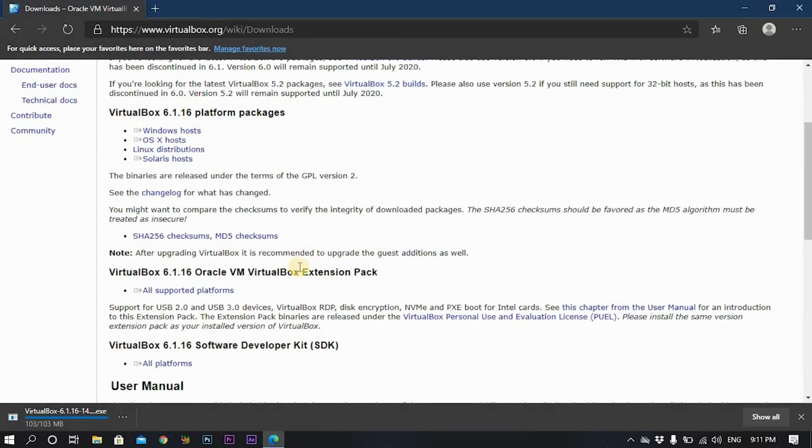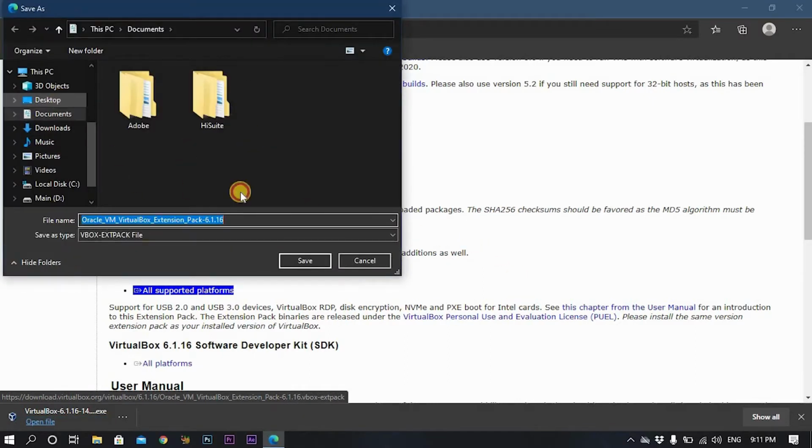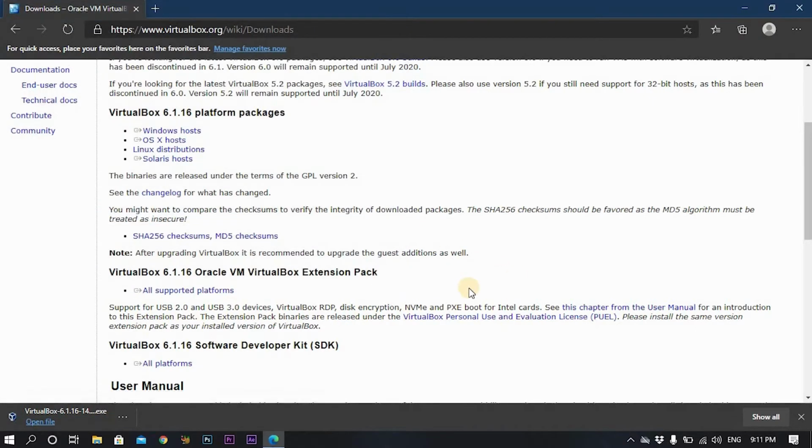The second thing you need to download is the Oracle VM VirtualBox Extension Pack. Then you click on this one, then you save it too. Okay, now let's install it.